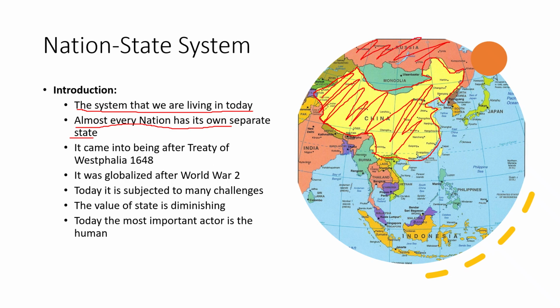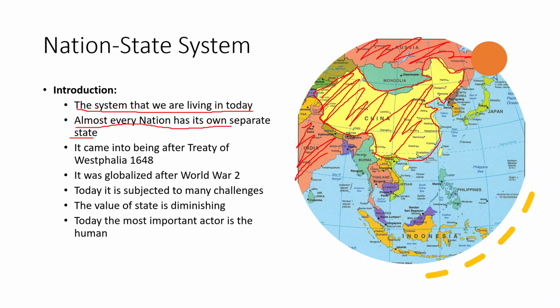People of Russia are the nation of Russia, and this is the state of Russia. Then we have India. So the entire globe is divided into small territories, and these territories are called states, and every state belongs to a nation, a separate nation. So this is the nation-state system that works in the world today.